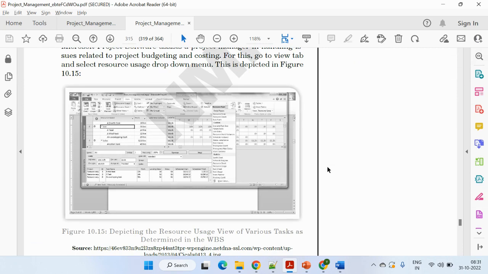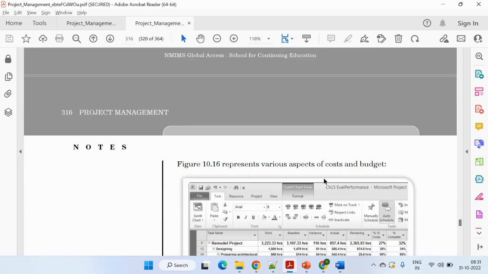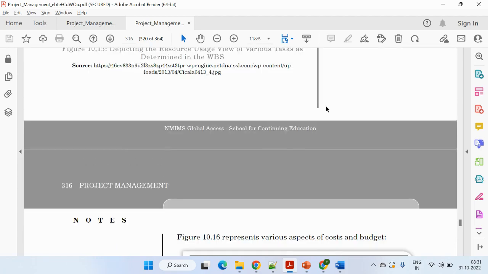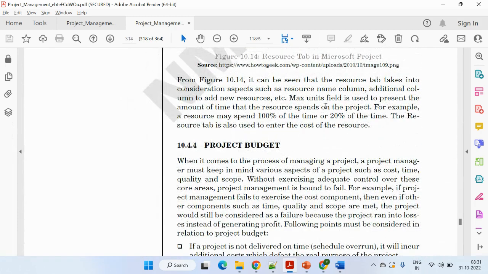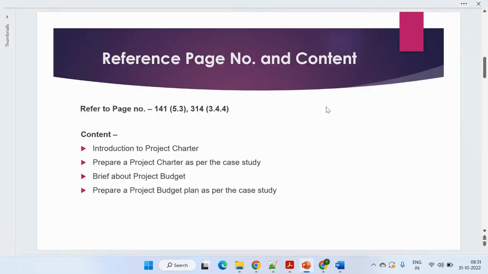Give the budget, like 60,000 is available for the food, 20,000 is approved for the liquor, 10,000 is for decoration, 5,000 is for conveyance, and so many things. So you just split your budget, prepare an Excel, and copy paste it into the Word document. This is how you can create an overall project budget. This is the way we can cover the first question.